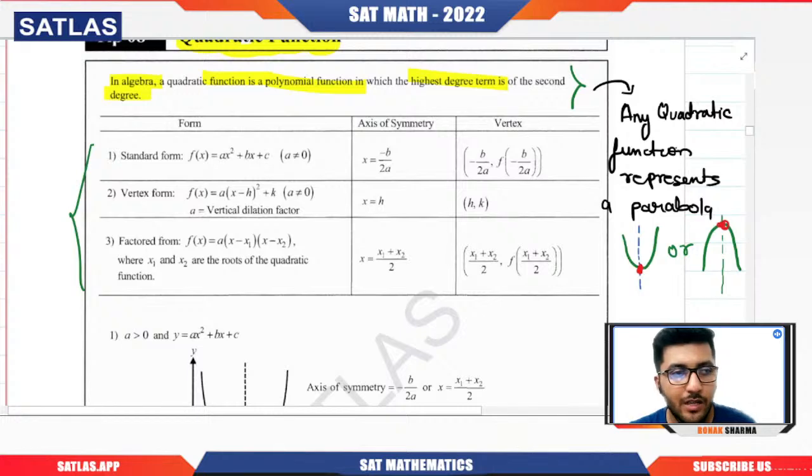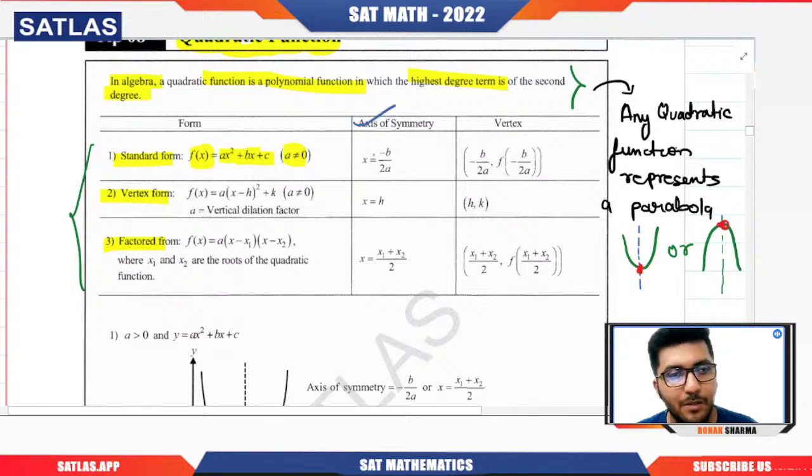Now let us quickly understand the standard format, the vertex format, and the factored format. Standard form is nothing but ax square plus bx plus c. Most students know it already, in which a should not be 0. Why can a not be 0? Because if a becomes 0, the term ax square will vanish and it will no longer be a quadratic equation or quadratic function. It will only be bx plus c, that is a linear function. So a can never be 0.